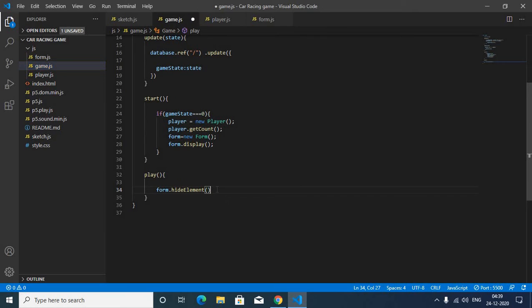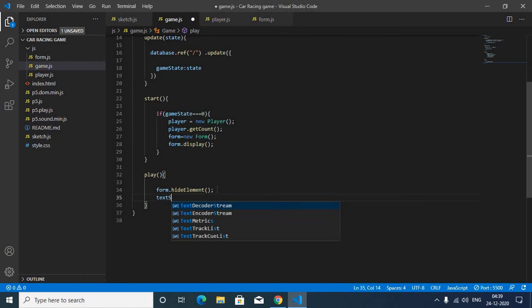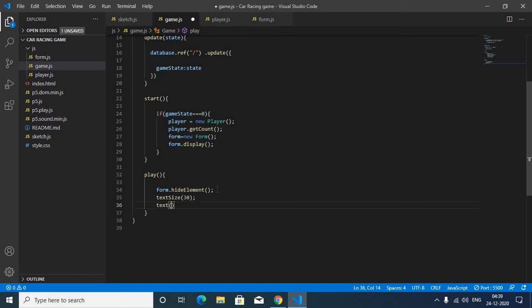So form.hideElement, then we are going to display a text. Before it I am just giving textSize, I think 30. Now the text will be Game Start, then the coordinates: x will be 120, y will be 100.